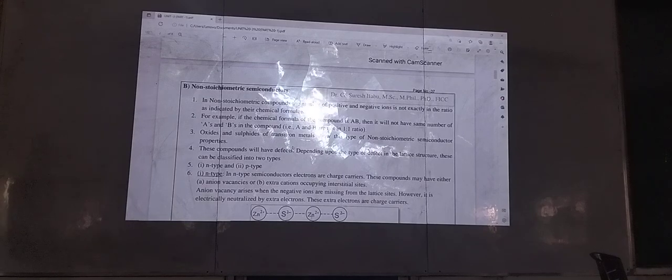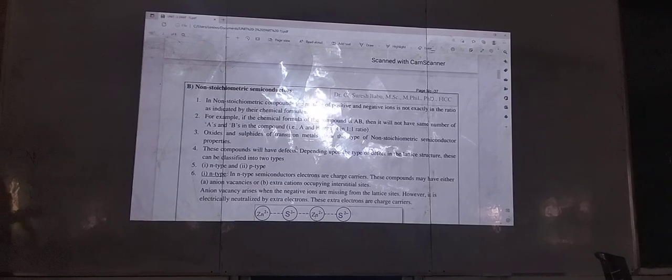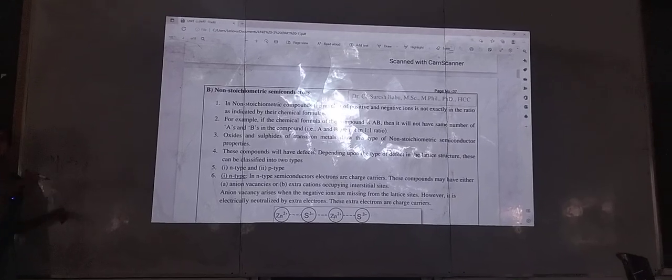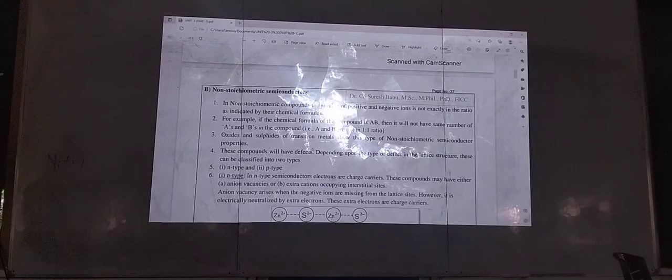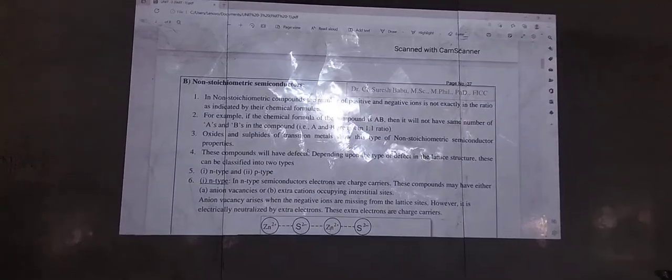Variable oxidation states. If you take nickel, what happens? It will show +2 and +3 oxidation states. So we cannot exactly say what the ratio is, because it will be changing. Those compounds we simply call non-stoichiometric semiconductors. Compared to stoichiometric semiconductors, we mainly use non-stoichiometric semiconductors. Next, these compounds will have what?